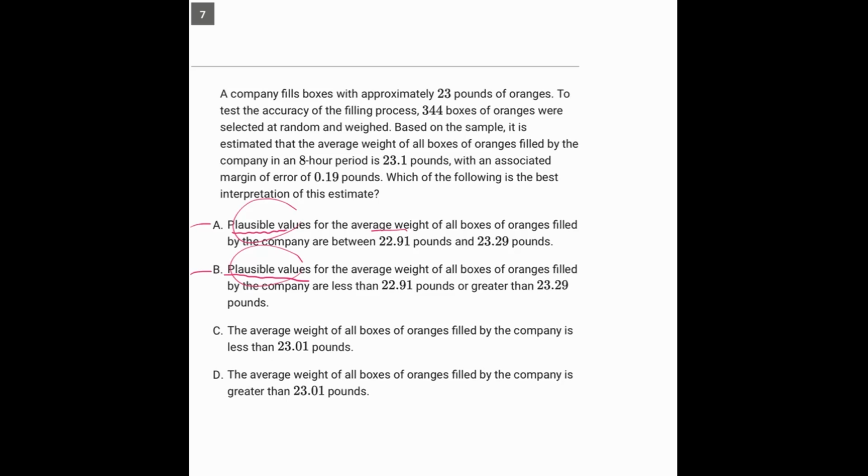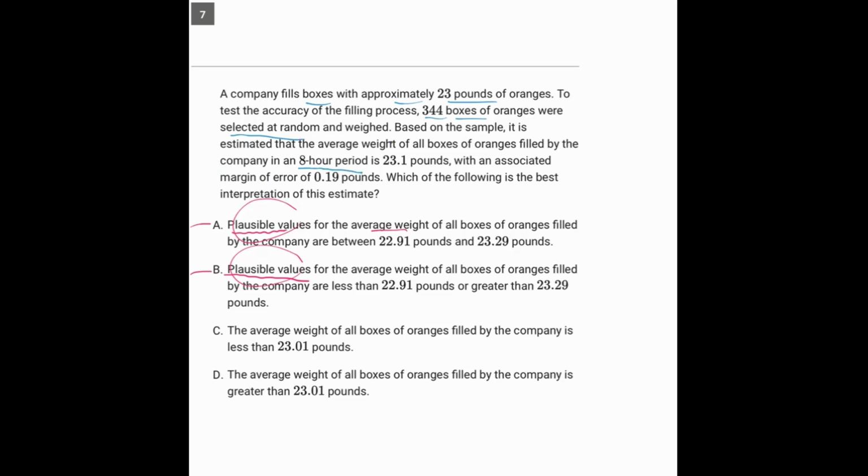So now getting a little more specific about this question, there's a lot of decoy information. The background is that the boxes will approximately have this many pounds, and 344 of the boxes are selected at random. So that's very similar to me saying earlier, if there are 1,500 students at a school and we're only going to survey 100 of them. So when the question says 344 boxes of oranges are selected at random, then we're imagining there must be thousands overall, and we're only taking a sample of 344 of them. And also, it really doesn't matter to us that this is an 8-hour period. It doesn't really have any bearing on anything.